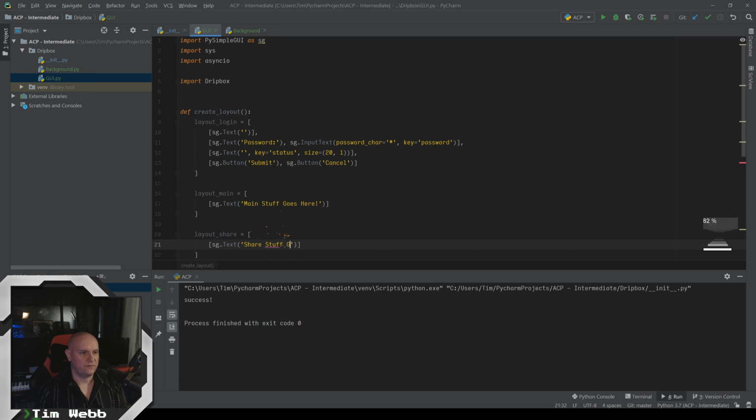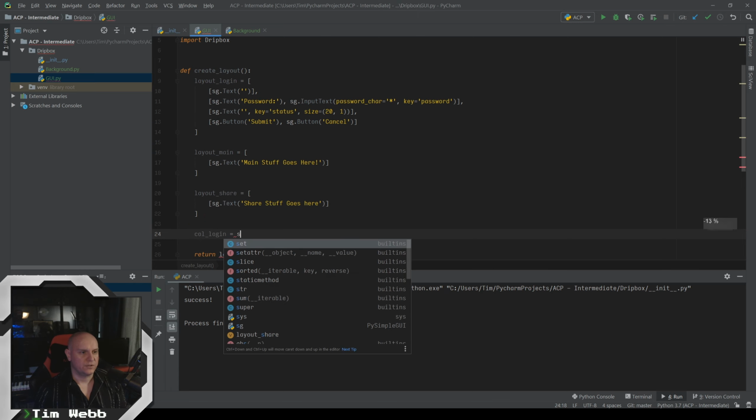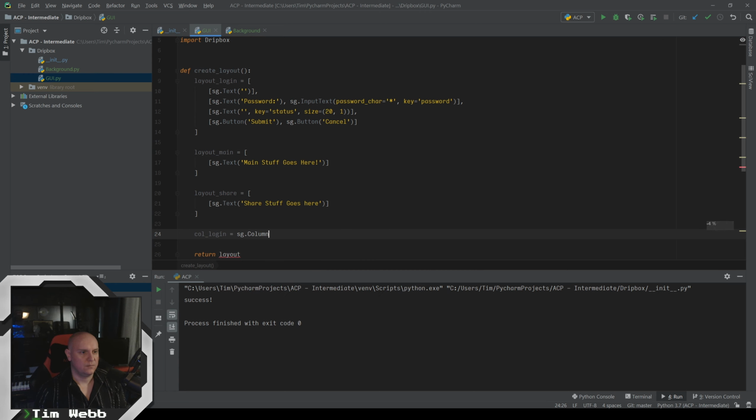Share stuff goes here. And now we've got these three different layouts. We can assign these into columns. So we're going to have a column for login, which is going to be SG column. And we just throw in the, you see it's asking for a layout here. So we're going to give it the layout for login.